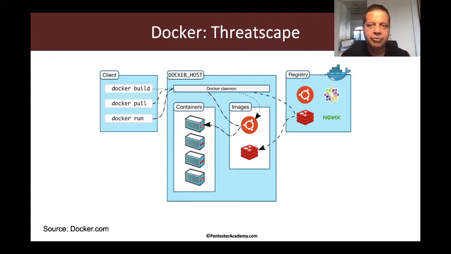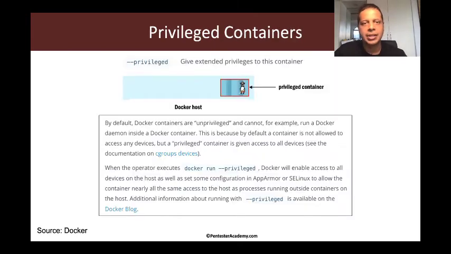A typical way this works is that images get pulled down onto the Docker host, and then the Docker client can issue a command to run those containers. This is really where, from the images, the Docker daemon will in turn talk to containerd, runc, and all of that. And then the container gets created. So what we want to do as part of this short talk is talk about a certain kind of container and see if breakouts are possible.